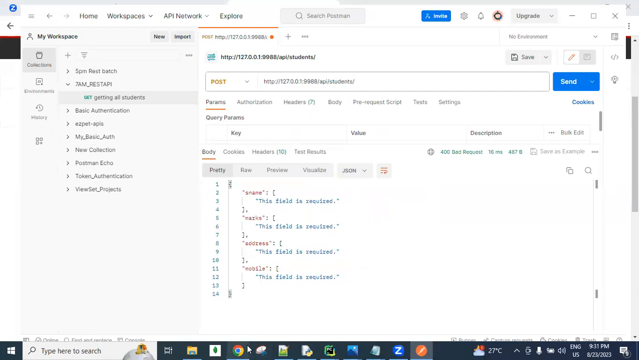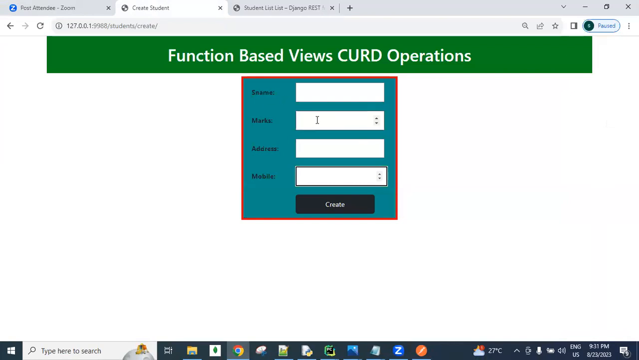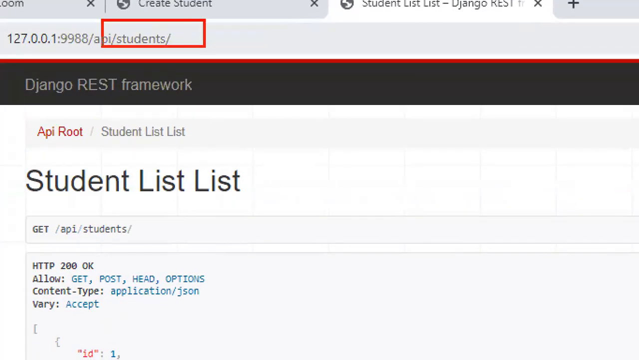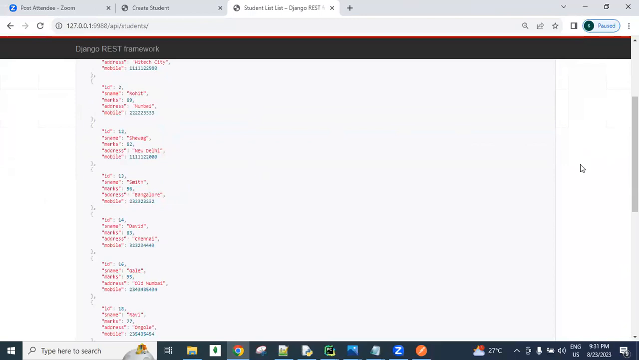If the browsable API concept is not supported, then we check whether the data is being created by using the Postman tool, or by developing an HTML presentation. These all add some extra burden. In the Django REST framework, by default, we have the browsable API concept, so from the browser only we can do all the operations. This is one of the best advantages.